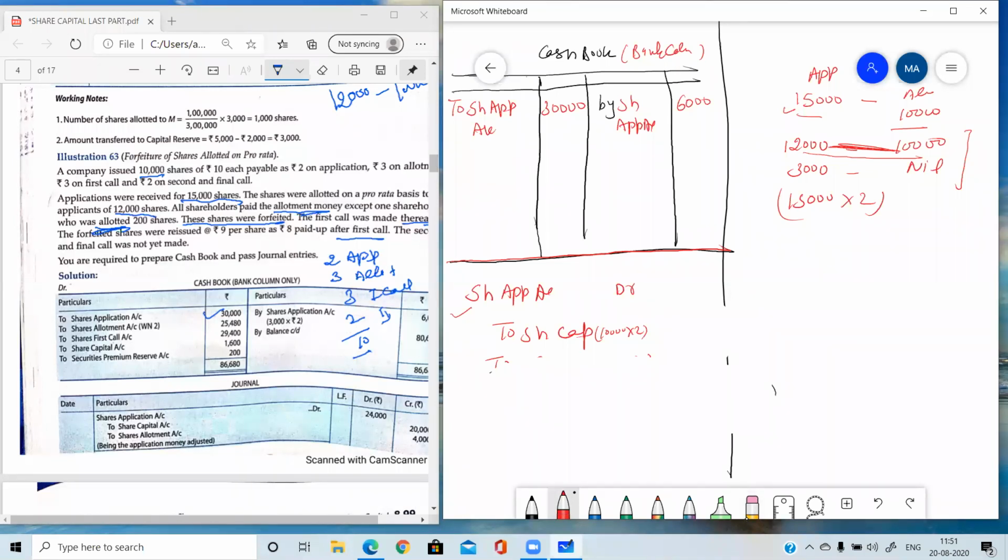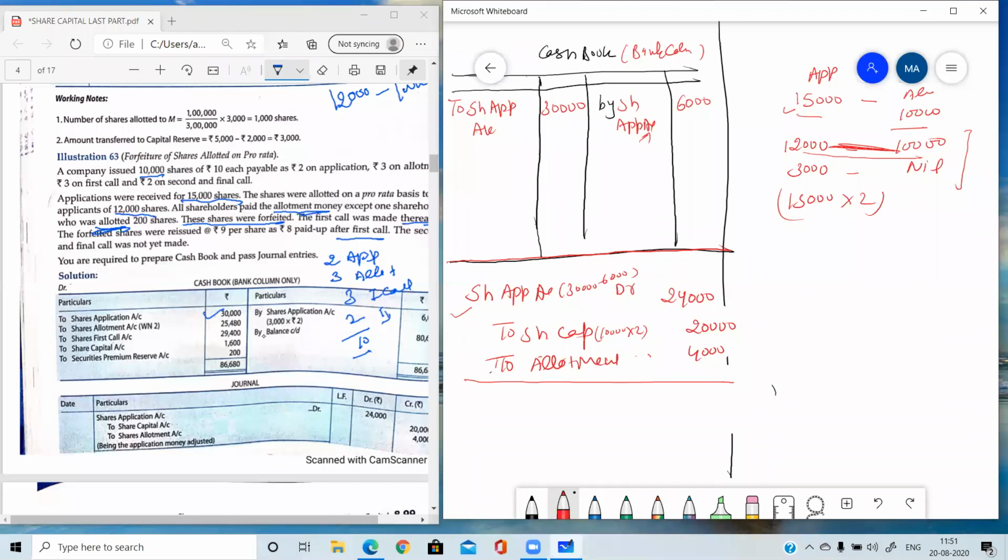We were supposed to debit share application by 30,000. So 30,000 minus 6,000, which we have already written here. So it's 24,000. And 24,000 now will be divided in share capital, which is 20,000, and share allotment, which is 4,000, being application money adjusted. So two entries we have done, one direct in cash book and the other one in journal. So all those entries in which there is an involvement of bank will be directly written in the cash book only.